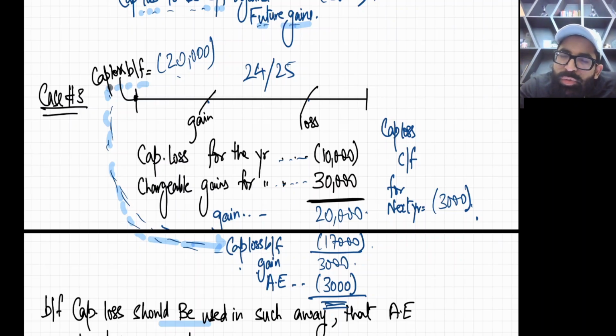So it's better to use the annual exemption in the current period, and the brought forward loss can be carried further forward. That's the best utilization, because annual exemption is a disposable product. If you are not going to use it now, it will expire.